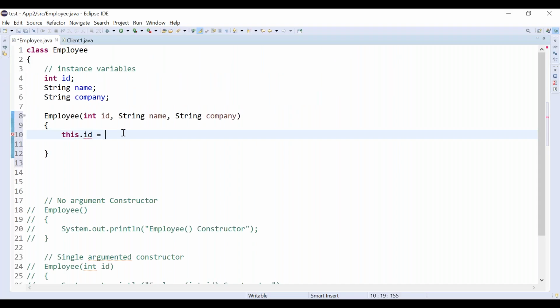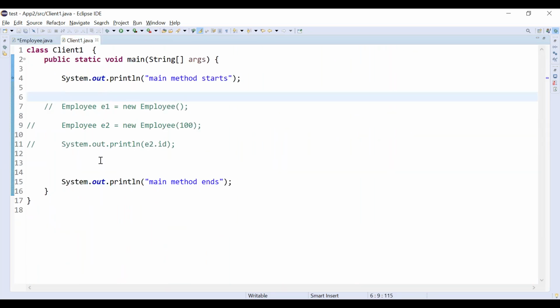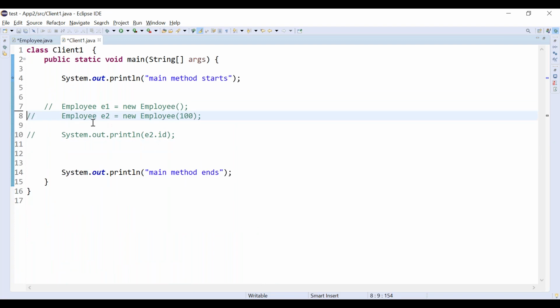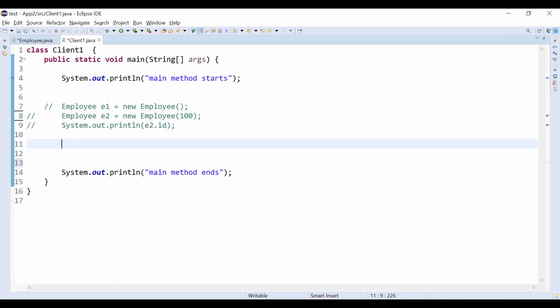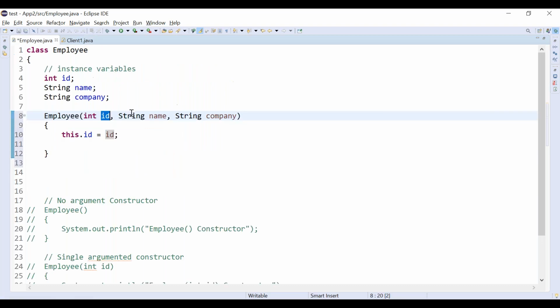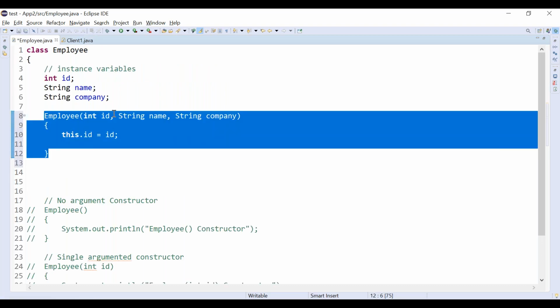What we are going to do is this dot id, whatever we are passing. When we are creating an object here, consider I am going to create an object of Employee. We need to use an available constructor. Employee e3 equal to new Employee, what is the available constructor? The compiler will give a compile time error because the no argument constructor is not available here. Only one constructor is available, which takes three arguments.